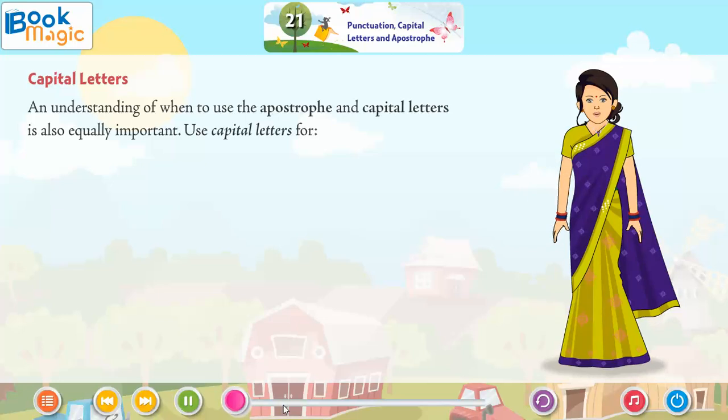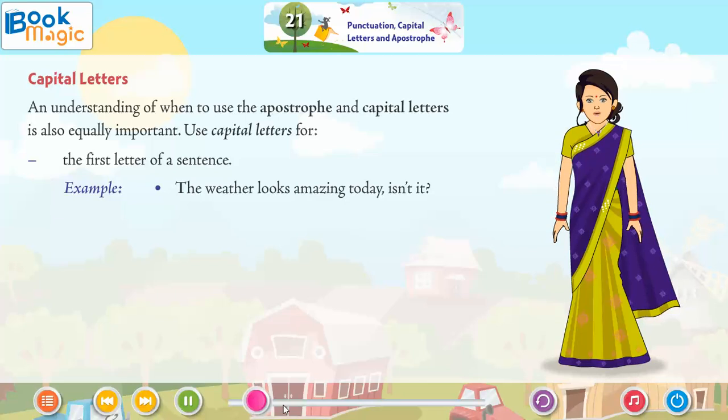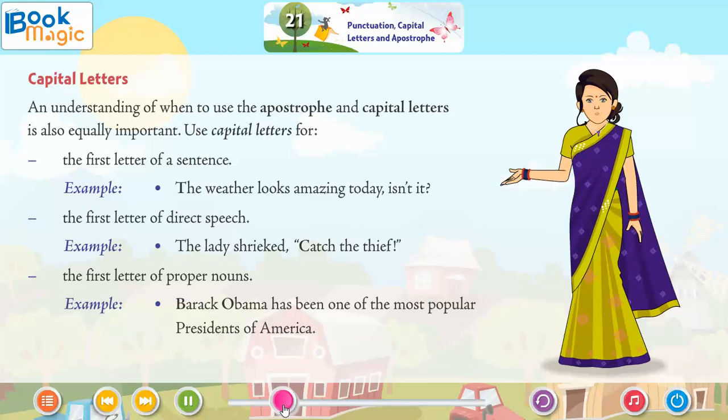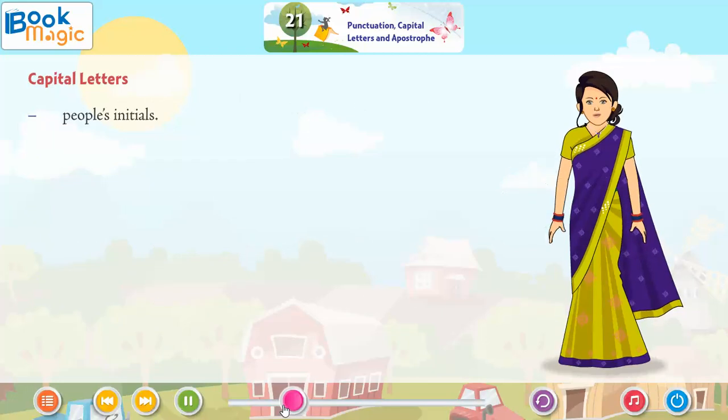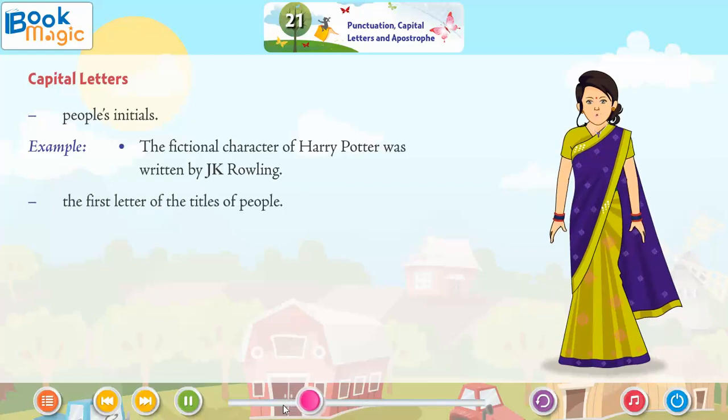Capital letters. An understanding of when to use the apostrophe and capital letters is equally important. Use capital letters for the first letter of a sentence. Example: The weather looks amazing today, isn't it? The first letter of direct speech. Example: The lady shrieked, "Catch the thief!" The first letter of proper nouns. Example: Barack Obama has been one of the most popular presidents of America. People's initials. Example: The fictional character of Harry Potter was written by J.K. Rowling.